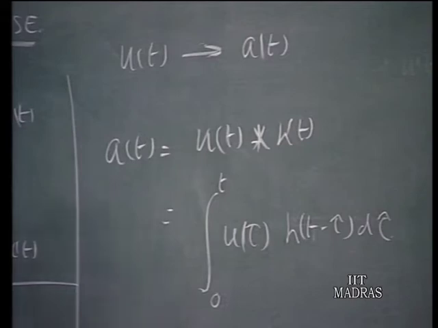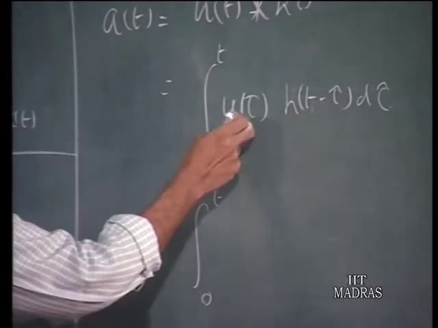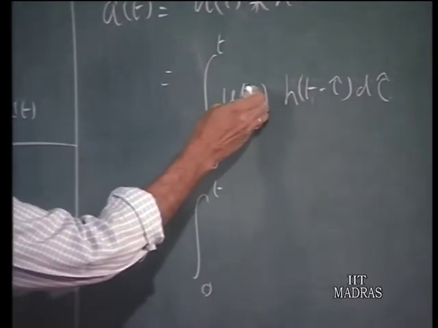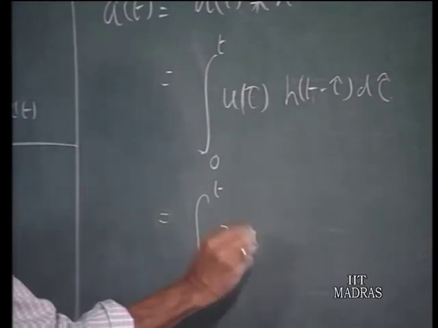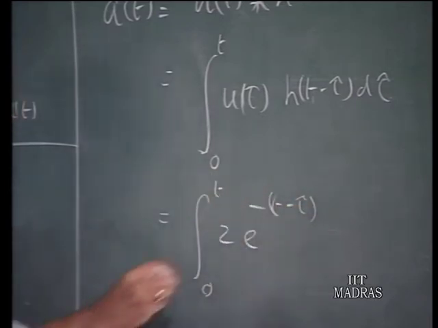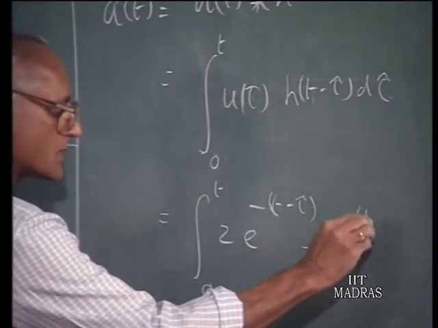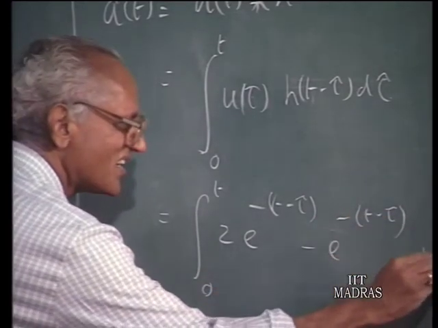right. Then this can be regarded as 0 to t. In the interval 0 to t, when tau takes positive values, u(tau) is going to be 1 anyway, therefore we can disregard this. So, h we can write as 2e to the power of minus of (t minus tau) minus e to the power of minus of (t minus tau) d tau.